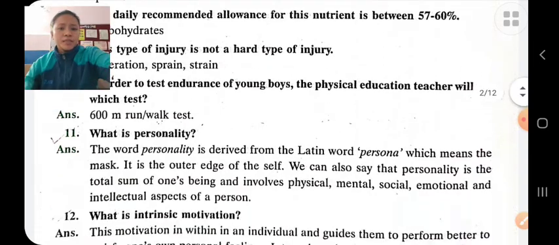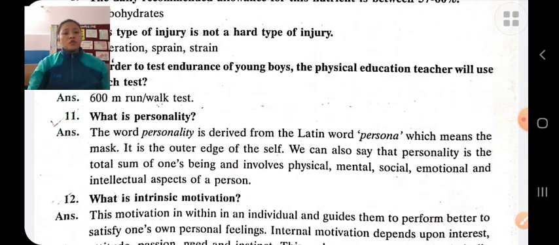What is personality? The word personality is derived from the Latin word persona, which means the mask. Personality is the ability of a person to think, behave, his attitude, etc., which make a person unique. It is the outer edge of the self.